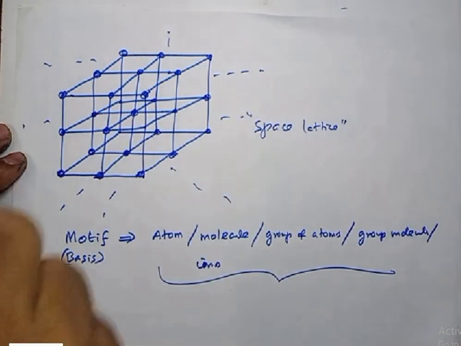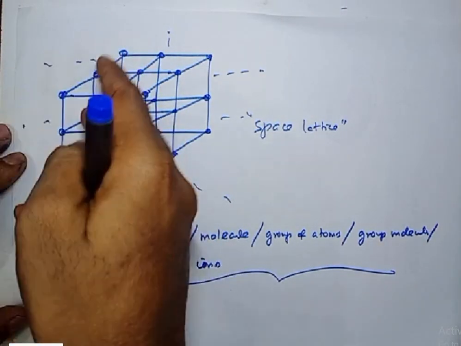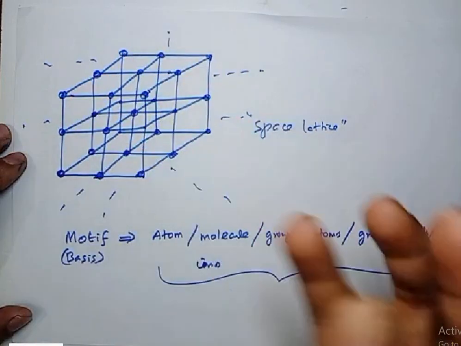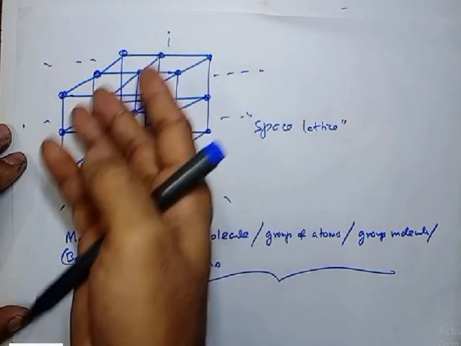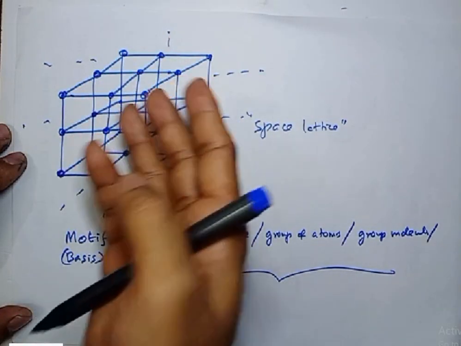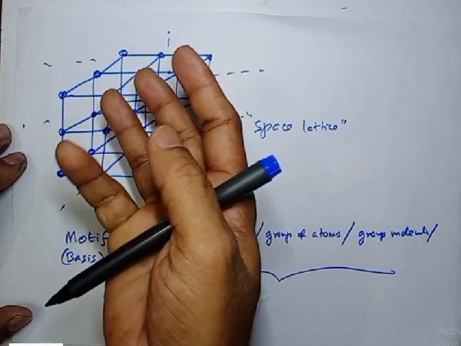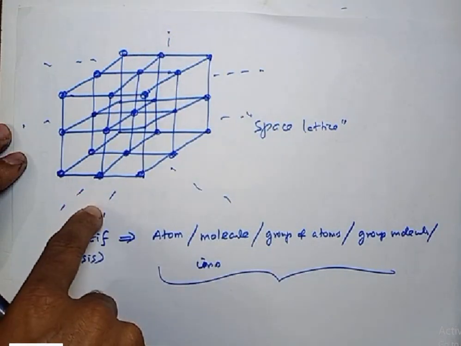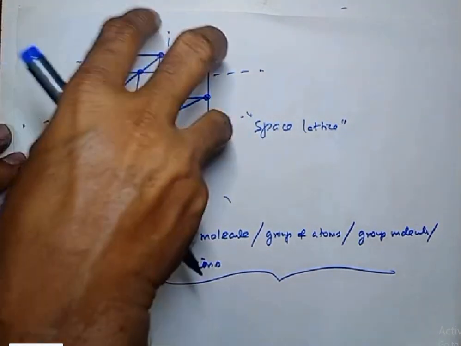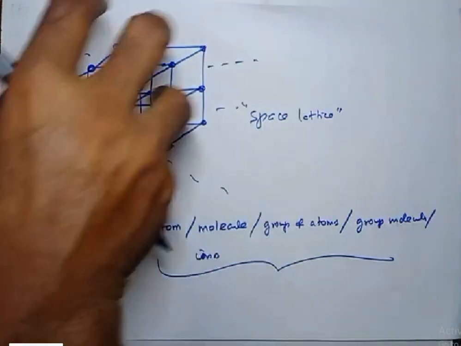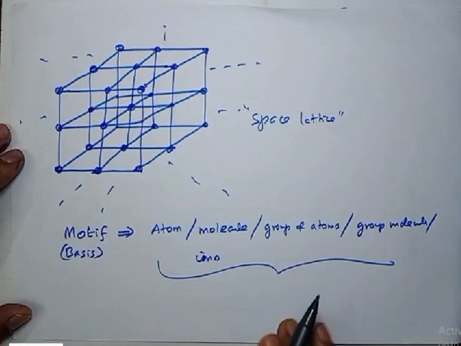Okay, when you replace these points, they are all just points. If you replace them by motif or basis, then we get what is called a crystal lattice.